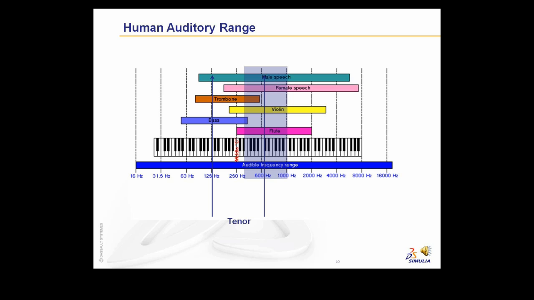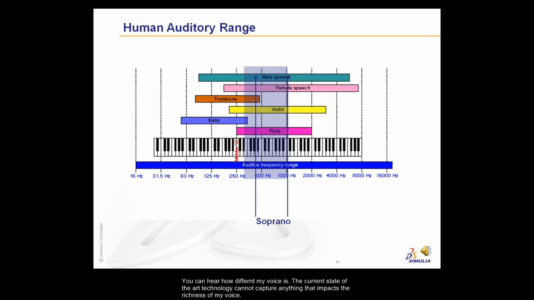Finally, we will listen to Maria Williams and the impact of this technology on understanding vehicle noise on a woman's voice. I am a soprano, and my voice is almost entirely in the mid-frequency range. We will now filter me above 300 Hz. You can hear how different my voice is. The current state of the art cannot capture anything that impacts the richness of my voice.